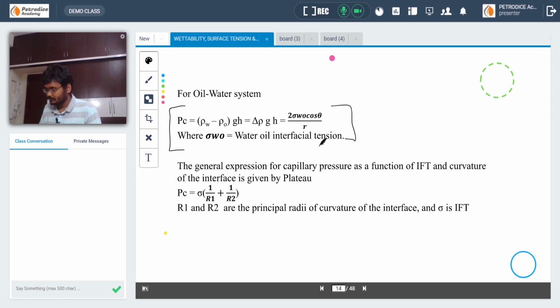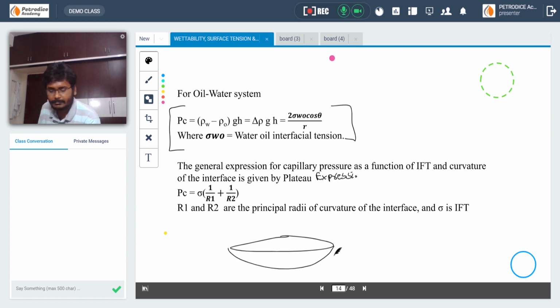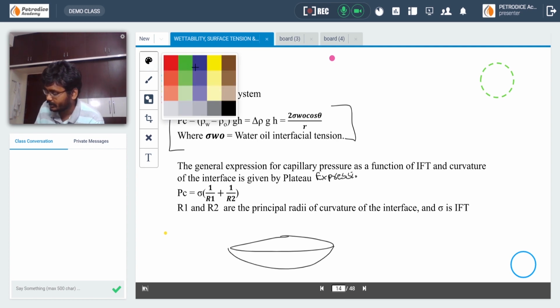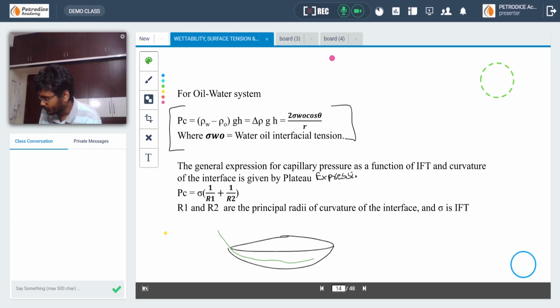There is another expression that is used to define capillary pressure, known as Plateau's expression. In Plateau's expression, consider this is a particular grain, and this is radius 1.